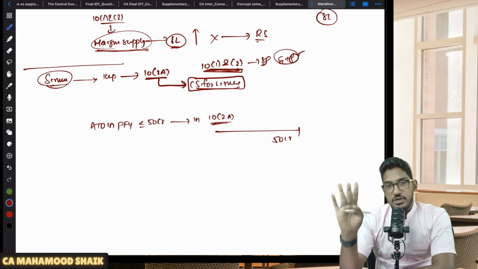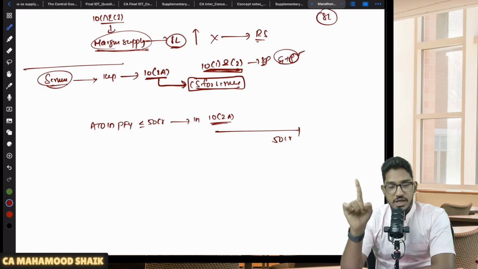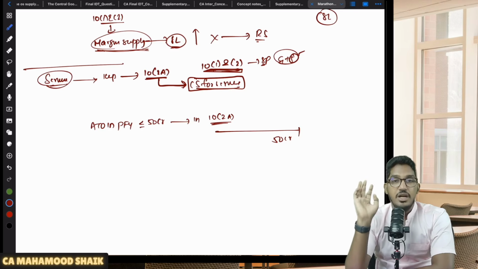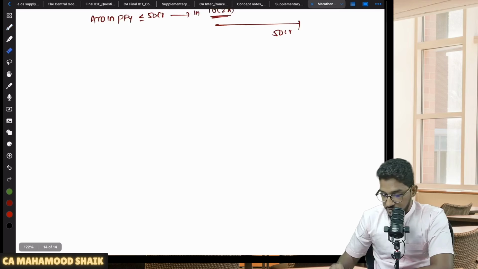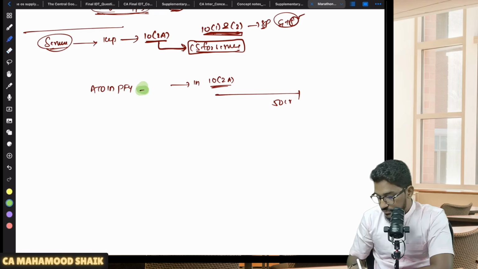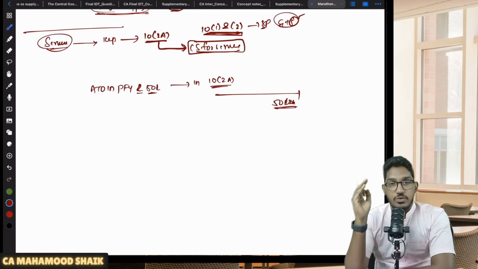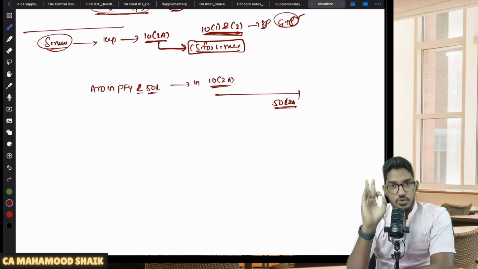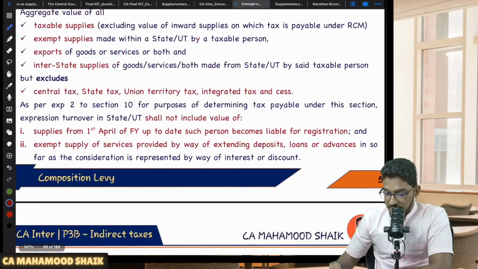So if you are a service provider, you are ineligible for composition scheme under 10 subsection 1 and 2. Don't worry, you have one more option. If your aggregate turnover in the preceding financial year is less than 50 lakh rupees. What 50 crores I told? Sorry. Not 50 crore rupees, it's 50 lakh rupees. So sorry, it's 50 lakh rupees only. So if your aggregate turnover in the preceding financial year is less than or equal to 50 lakh rupees, then in the current year, you can remain under composition scheme up to a turnover of 50 lakh rupees under 10 subsection 2A. The limit for composition scheme under 10 subsection 2A is only 50 lakh rupees.